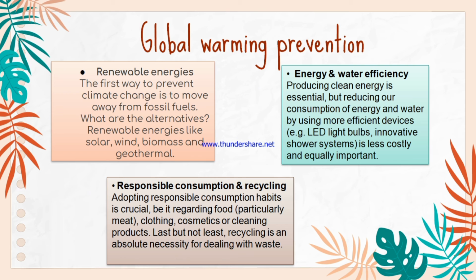etc. Now we will talk about prevention, the steps that should be taken. The first one is renewable energies. We have to use renewable energies instead of fossil fuels, which are coal, oil, and gas. Renewable energies are solar, wind, biomass, and geothermal. Next is energy and water efficiency. In this, we have to use more efficient devices which use less energy and produce higher results. The last one is responsible consumption and recycling.